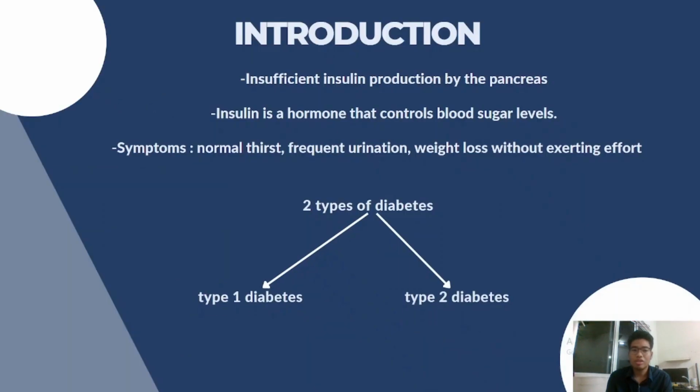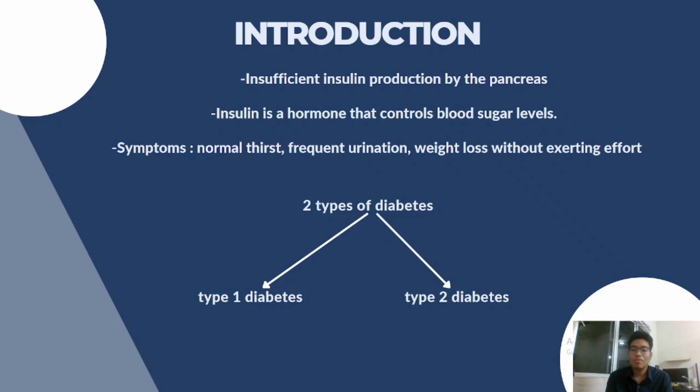So for the introduction, diabetes is a chronic condition brought on either by insufficient insulin production by the pancreas or inefficient insulin use by the body. Insulin is a hormone that controls blood sugar levels. Uncontrolled diabetes frequently causes hyperglycemia, known as high blood glucose. Some of the symptoms of diabetes are abnormal thirst, frequent urination, and weight loss without exerting effort.